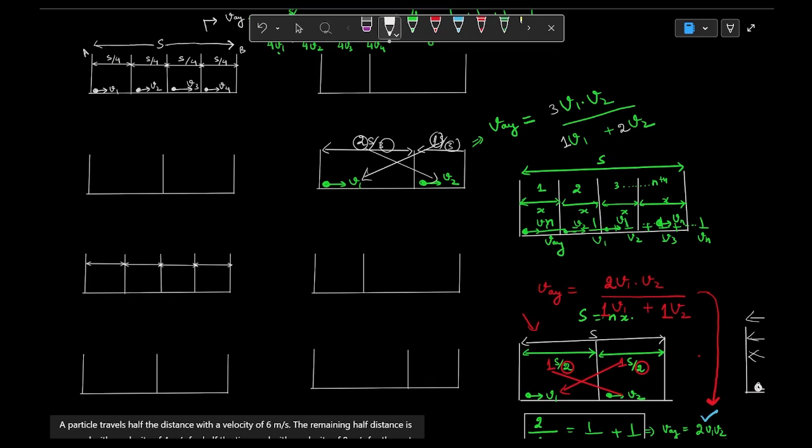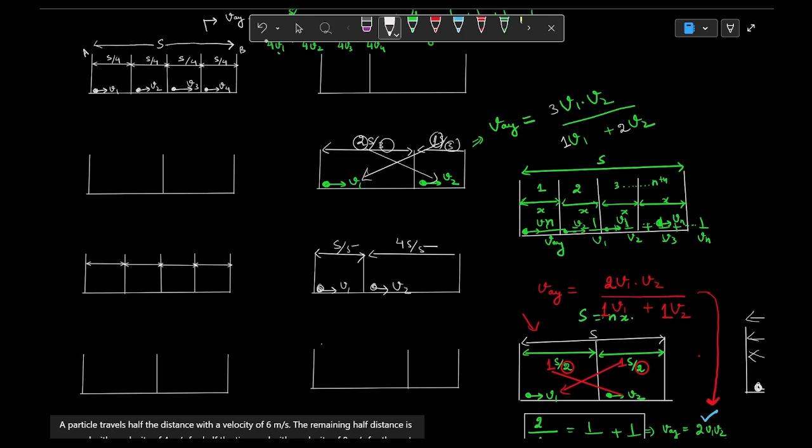With these many examples, I expect that you have understood the concept. Okay. Now the second concept is, suppose this is s by 5 and this is 4s by 5. Now again you can do this question. Try to do this question yourself.